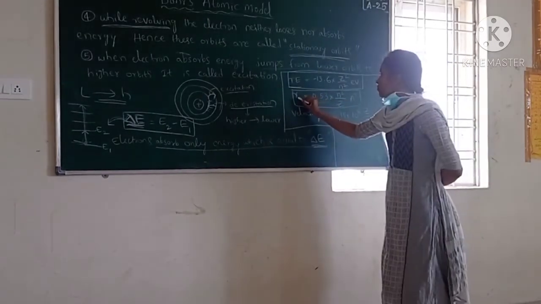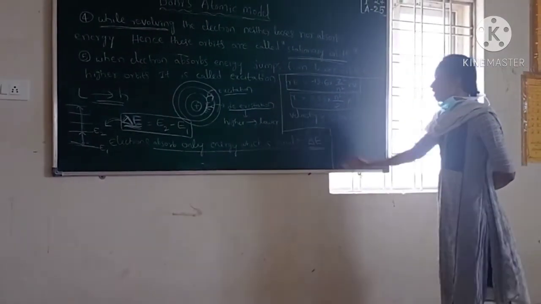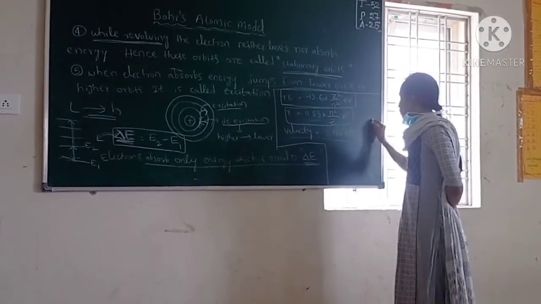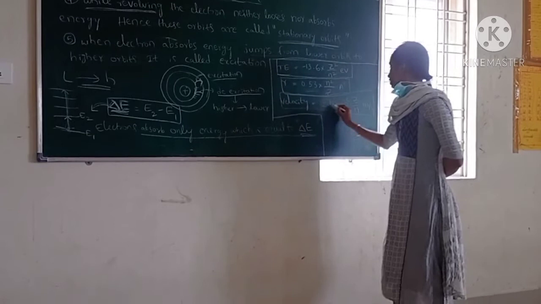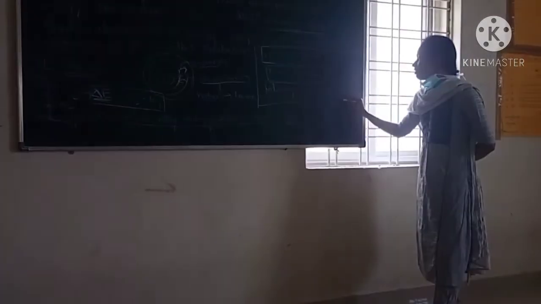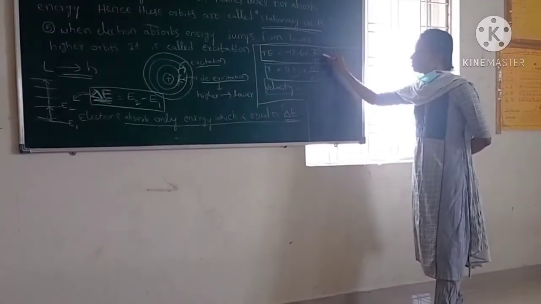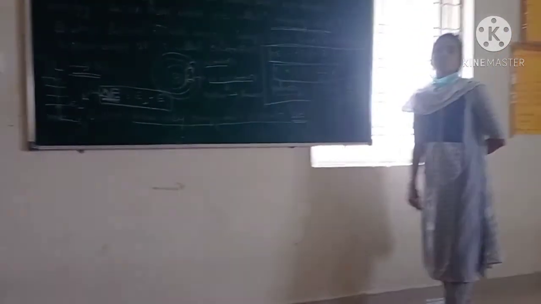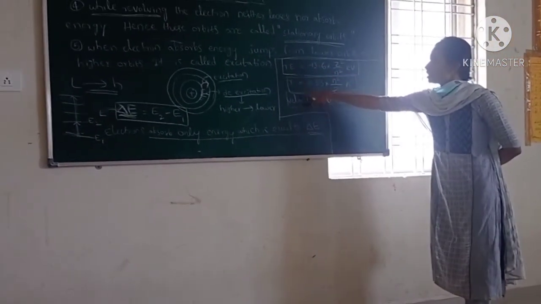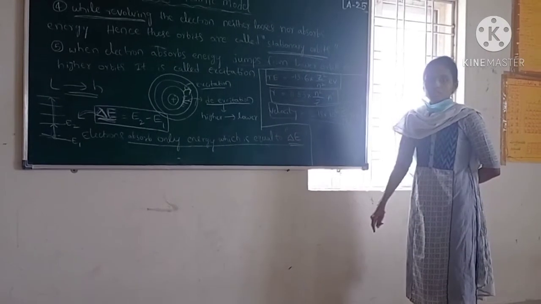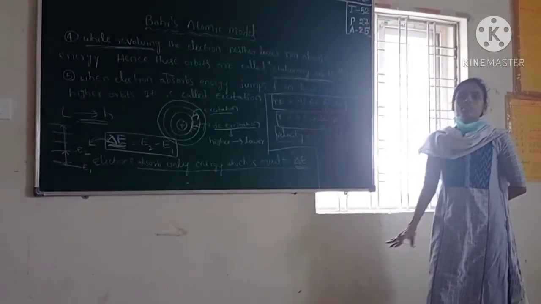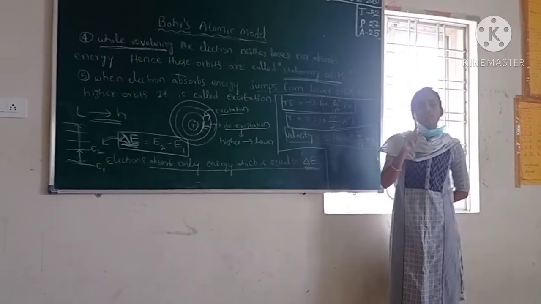This is the general formula. The velocity of the orbit is given by 2.18 into 10 power 6 Z by n, where Z is the atomic number and n is the shell number, in meters per second. These three formulas you have to remember to calculate the energy, velocity and radius of the orbits. Bohr's theory is applicable only for species having a single electron.